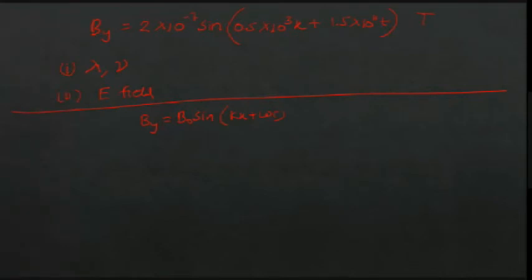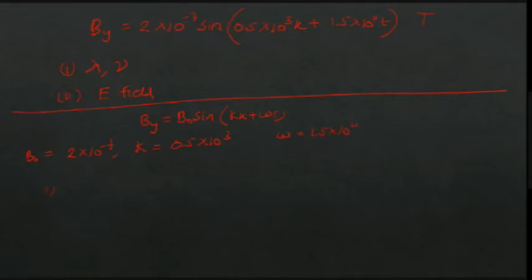We can get B naught, k, and omega. What is the value of B naught? 2 into 10 power minus 7. What is the k value? 0.5 into 10 power 3. What is the next one, omega value? 1.5 into 10 power 11.